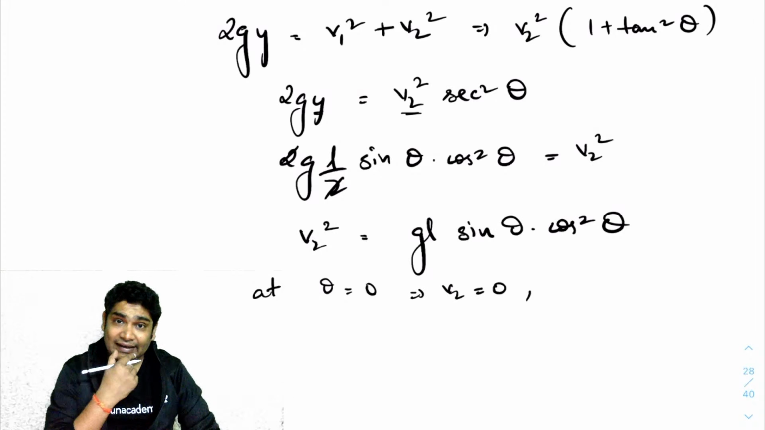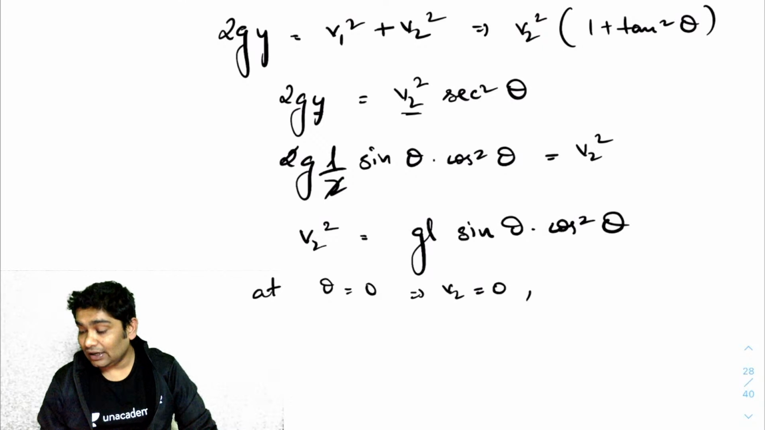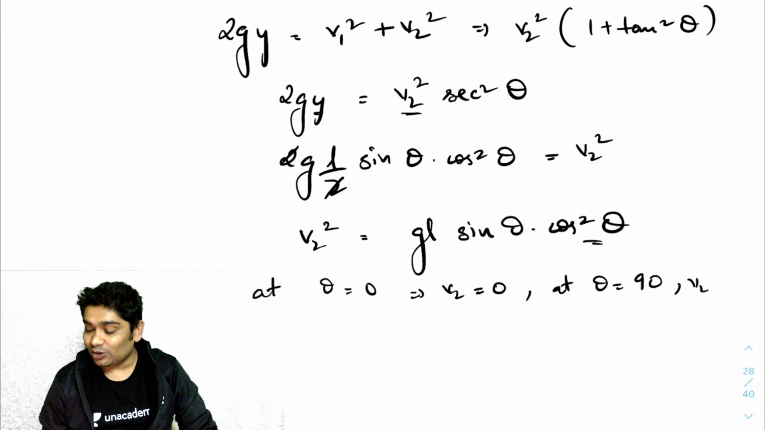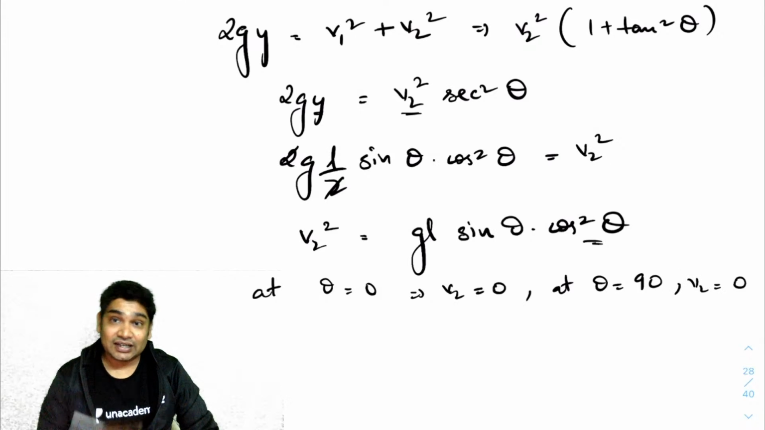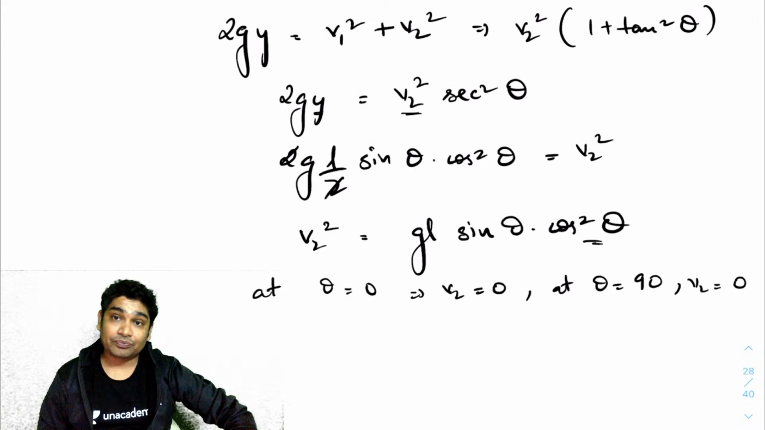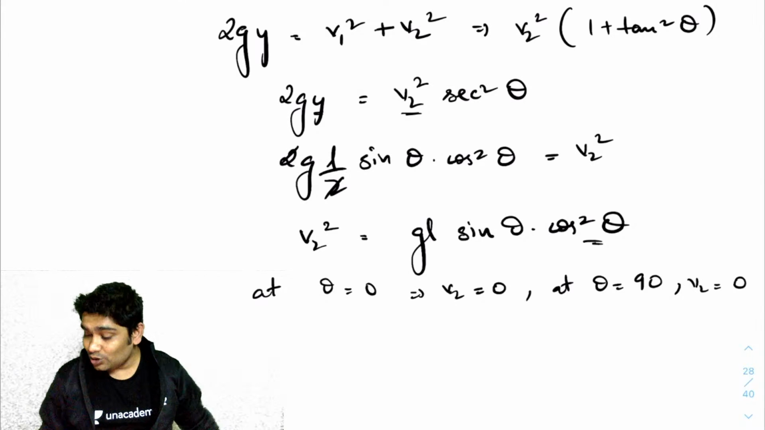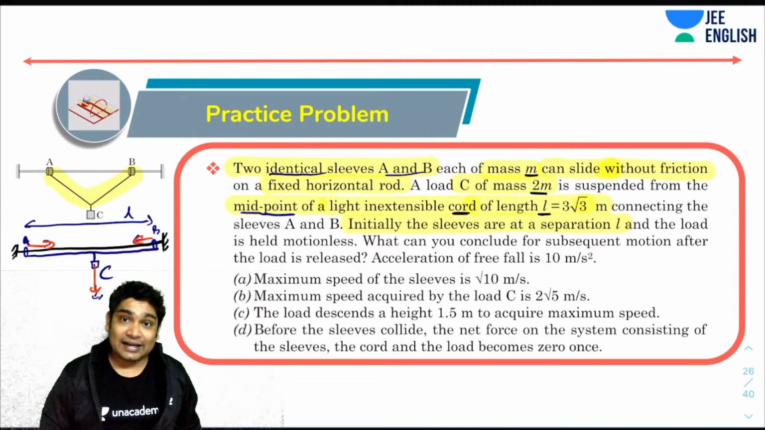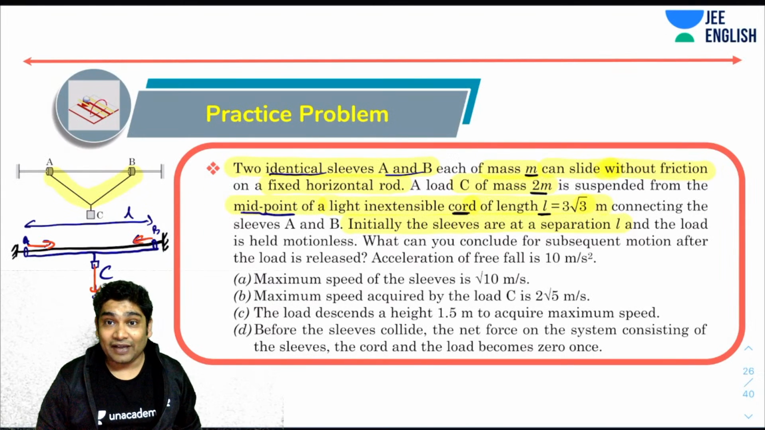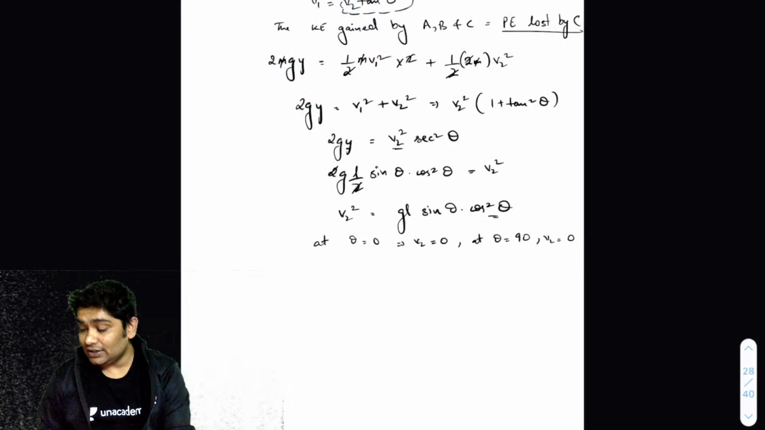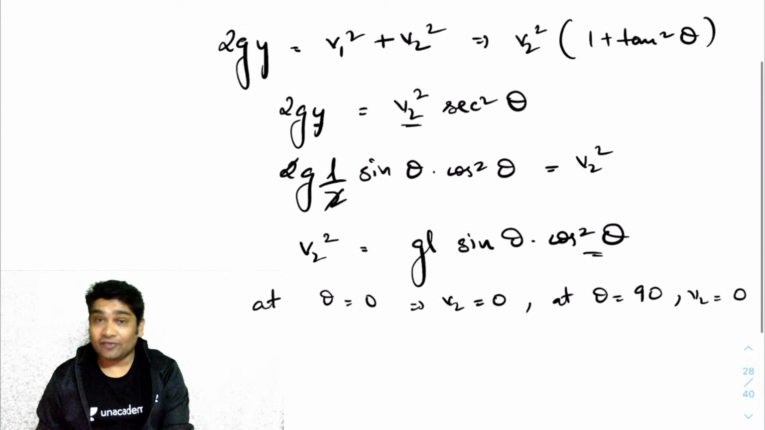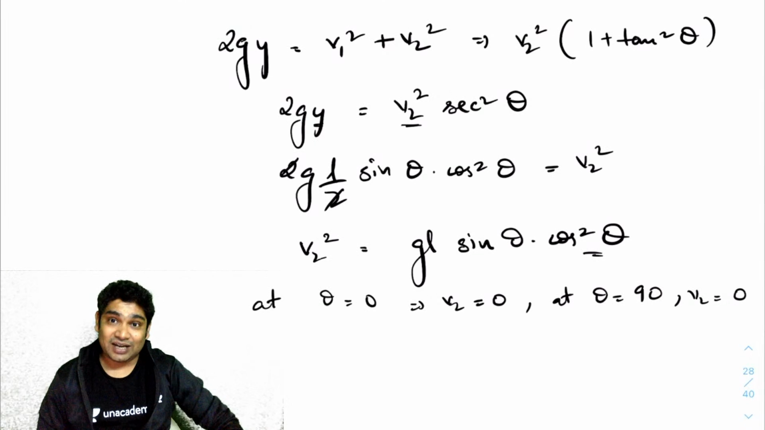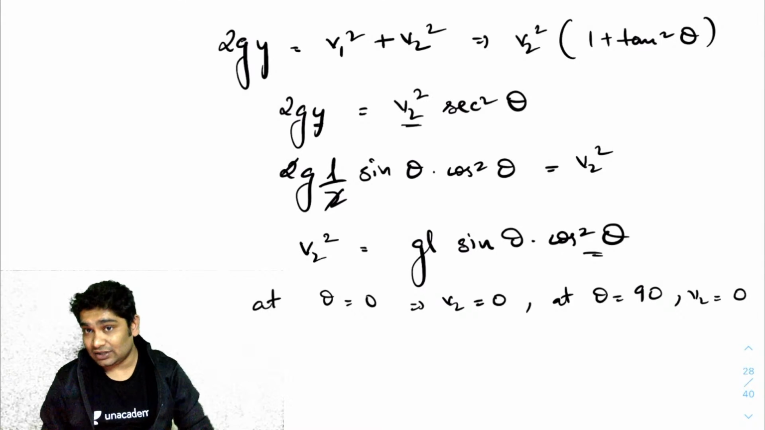How about theta equals 90? What will be the value? At theta equals 90, because the cos would be 0, v2 will again be 0. So this function increases and then decreases to 0. You can draw the graph also. So now what I know is that it will get a maxima somewhere. And if I can find the maximum speed acquired by the load, that is what has been asked in the question. So it has a maxima at some place.